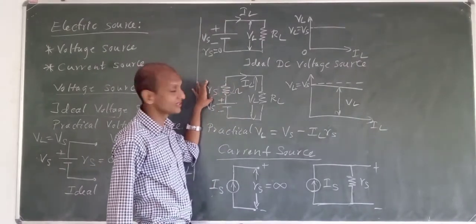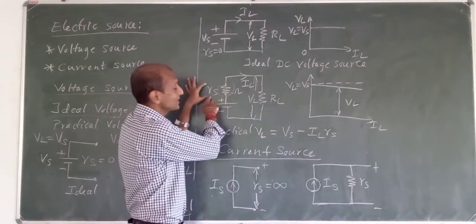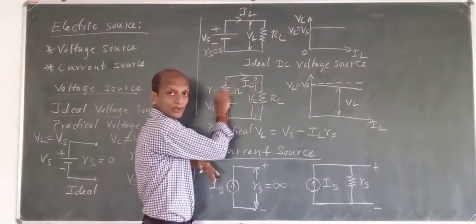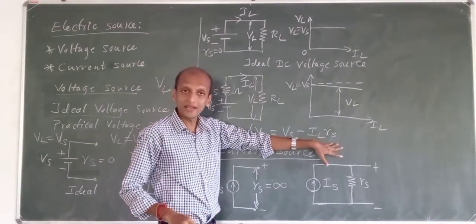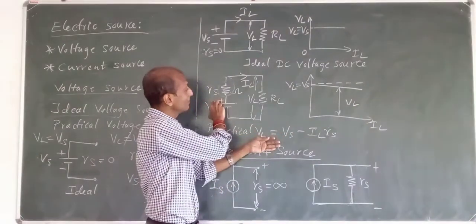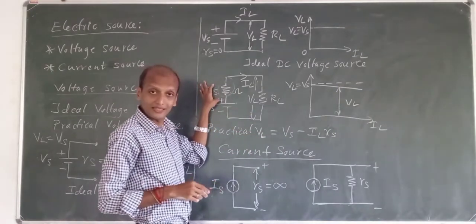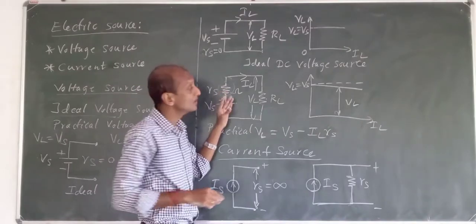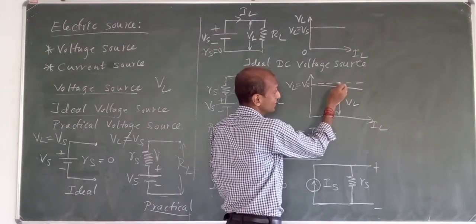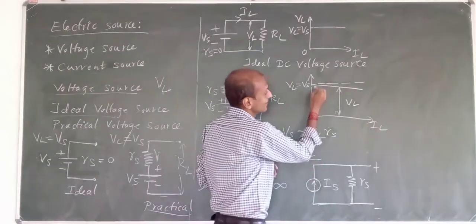What is the voltage drop across this resistance? V is equal to I into R, isn't it? What is R here? Rs. What is I? I is equal to IL. So the voltage drop across this resistance is IL into Rs. So the load voltage VL will be equal to Vs minus this voltage. When we have this internal resistance, a certain voltage will drop across it. Ideally it should be so and so, but practically it will be lesser.